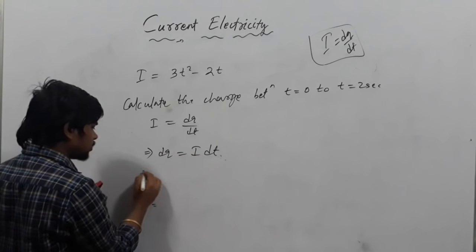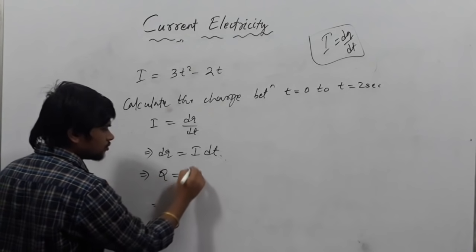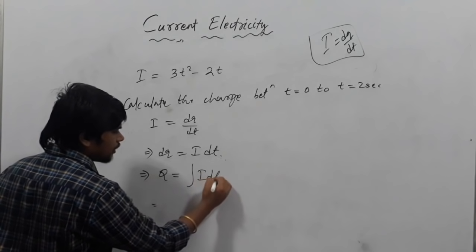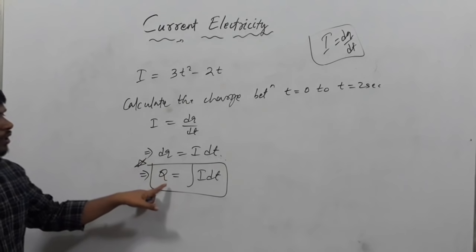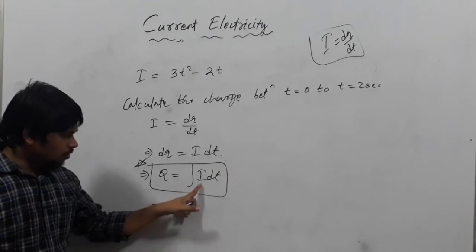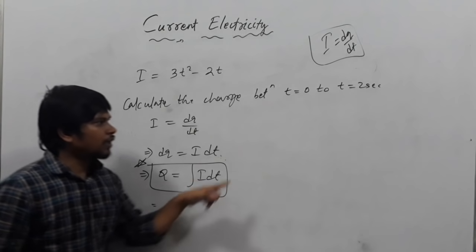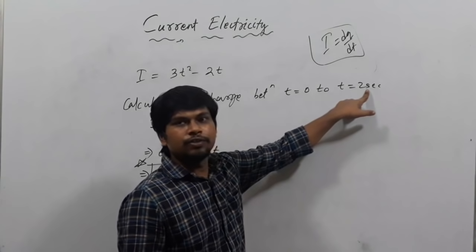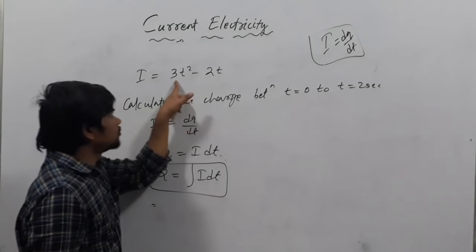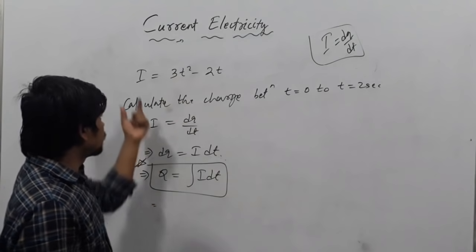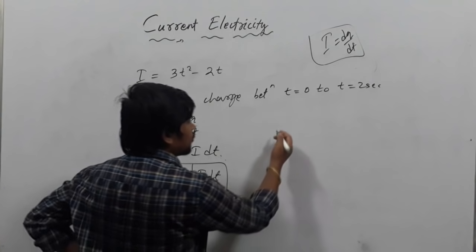Take the integration, then total charge q equals integration I dt. This is one more important formula, just remember this one. Q charge equals I dt integration. If they are giving the time interval, take the integration from 0 to 2 seconds. Just take the integration of this one, then you will get the value. This is for you, you can solve at home.